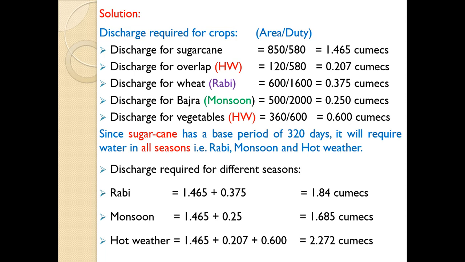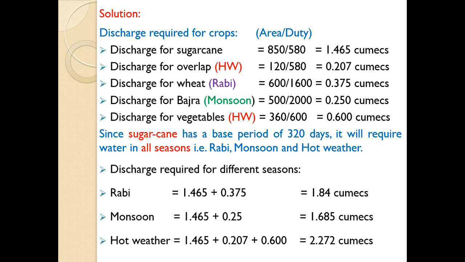So this is the crop which will require irrigation throughout the year. Now three seasons are mentioned, so we can calculate discharge required for each and every season.